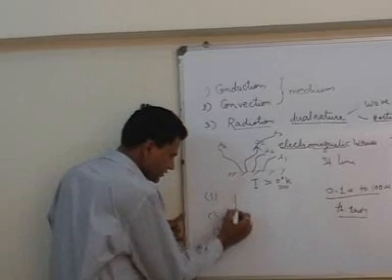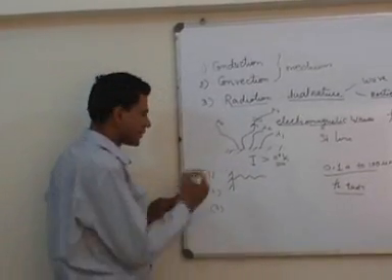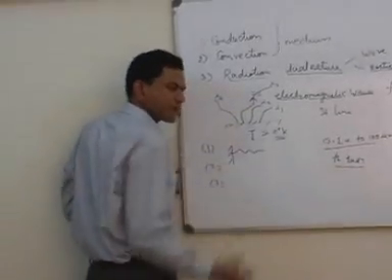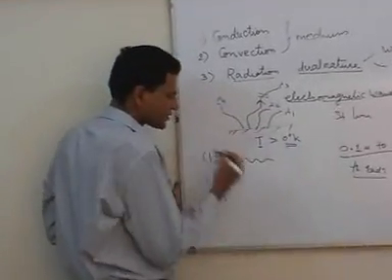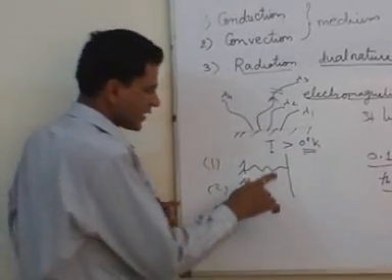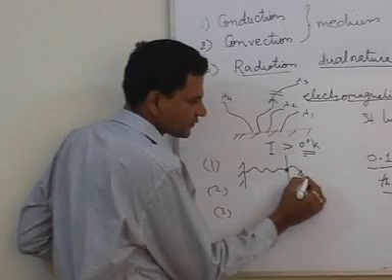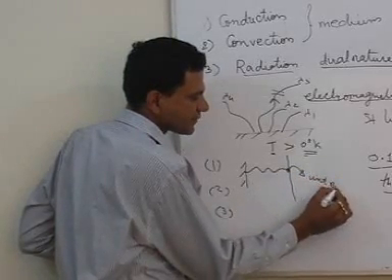Suppose this is a surface, an electromagnetic wave has come out from this surface, this is step number 1, it is traveling through space or through some medium, this is step number 2, and this is the receiving surface. Once this wave reaches this surface, the electromagnetic wave is converted into internal energy.